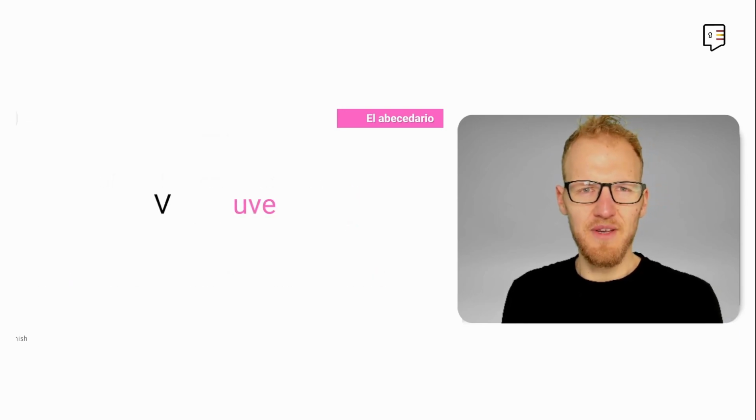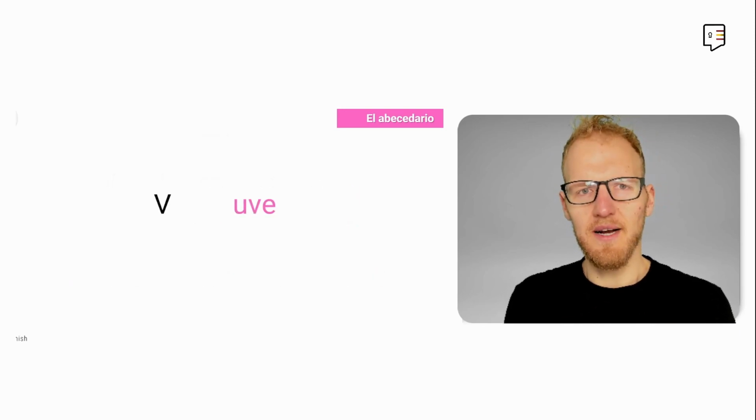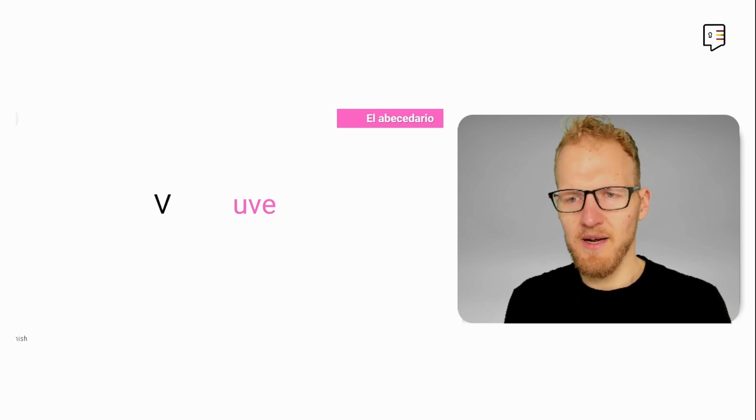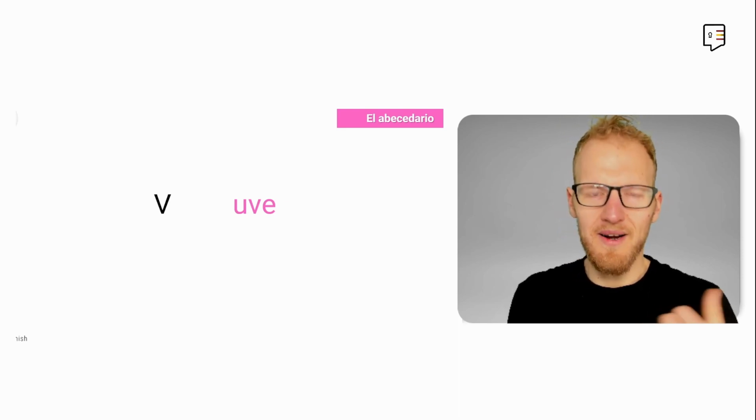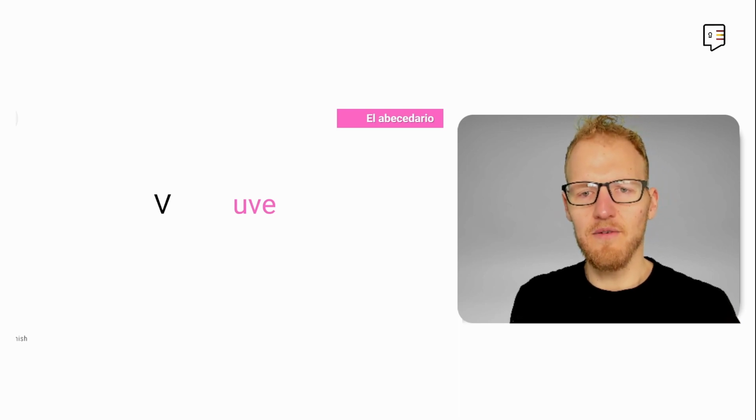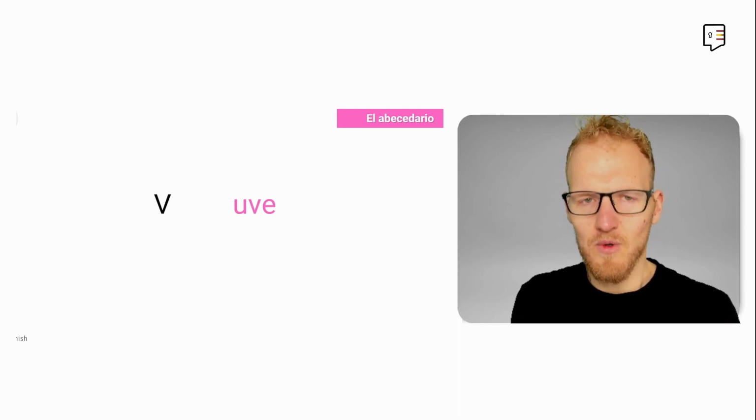And then we have the V, that in Latin America they say B, but in Spain we call this letter V. So you not only need to change the vowel, but you need to add one in the beginning. So the letter for V is V.